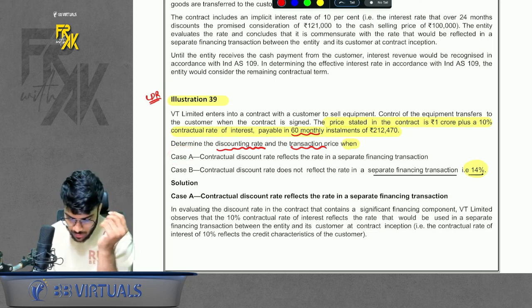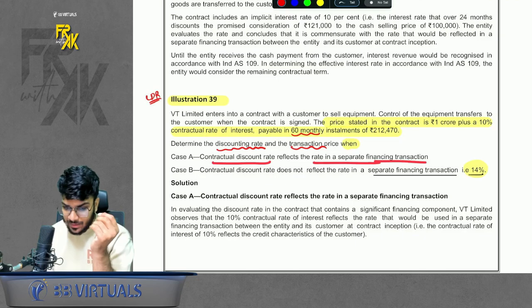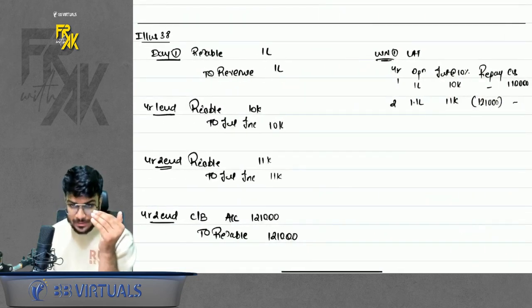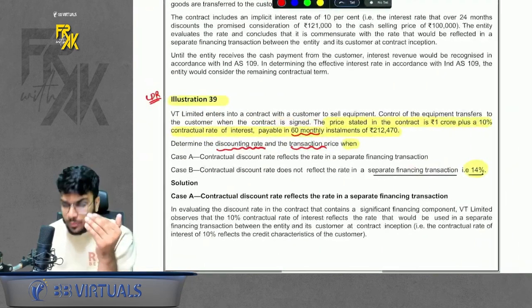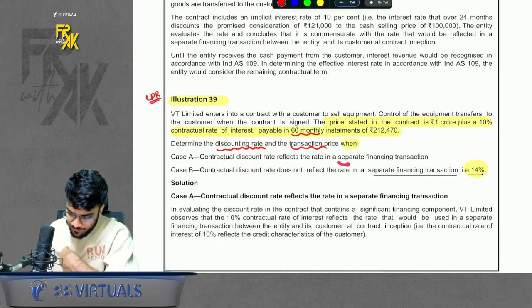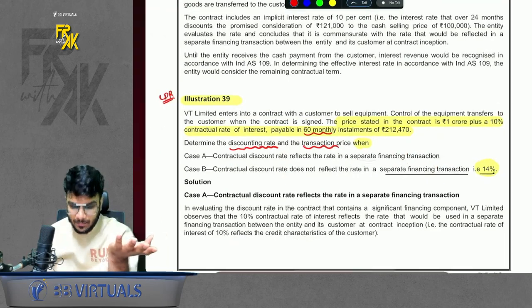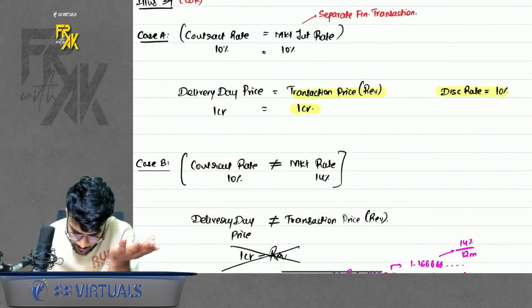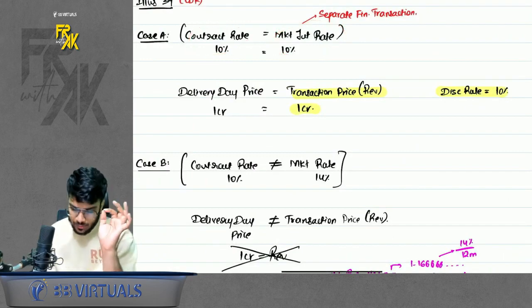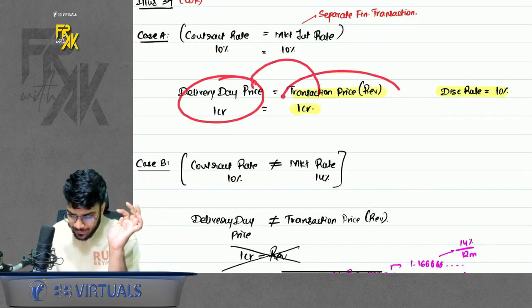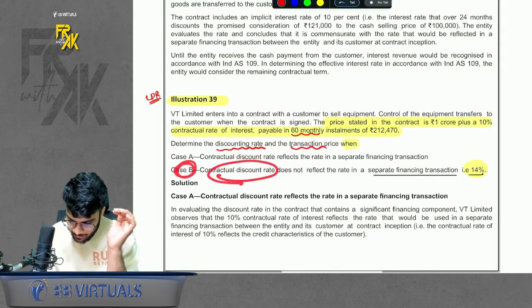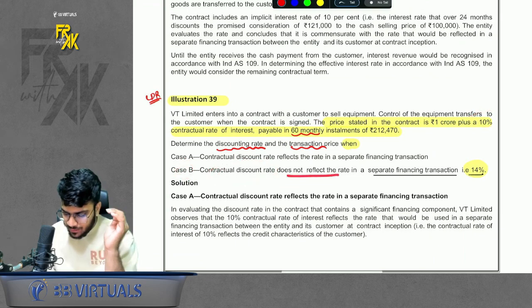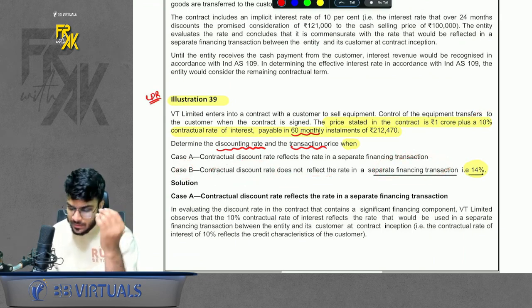Now there are two cases. Case A: the contractual rate reflects the rate in a separate financing transaction. In case you remember, we discussed this in class. Contractual rate means the rate you offer to the customer in the contract, and separate financing rate means the rate which is ongoing in the market. So if your contract rate is equal to your market rate, then your delivery day price will be equal to your transaction price. But in case B, it says that your contract rate, that is 10%, does not reflect a separate financing transaction rate. That means the rate you offered in the contract is not the same as the market rate.